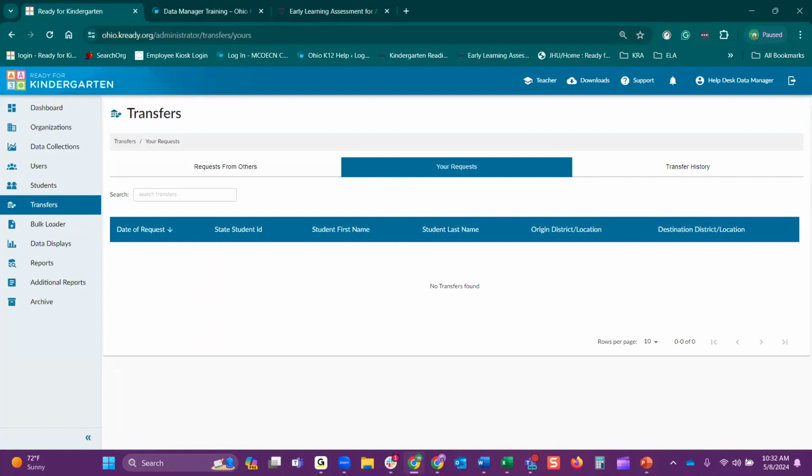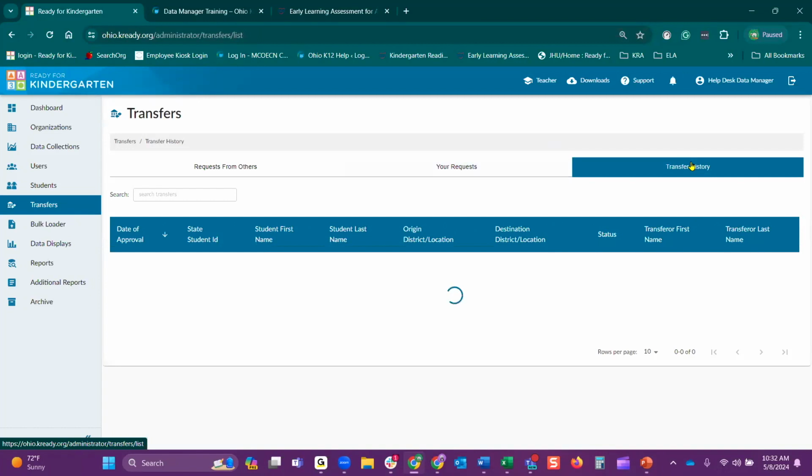So when you enter a student into the KReady system, if that SSID has already been entered into the system this year, it will trigger a transfer request, either manually or if you're doing a bulk load. So maybe the student has come to you halfway and they've already gone to another organization. So again, you're going to want to check your requests to make sure all of those that you had have been approved by the previous organization.